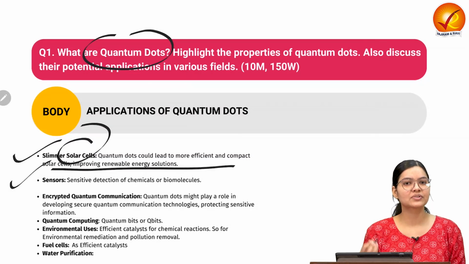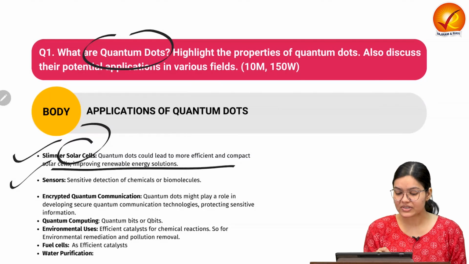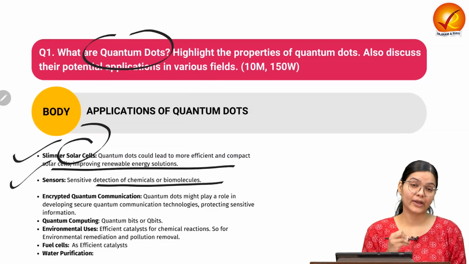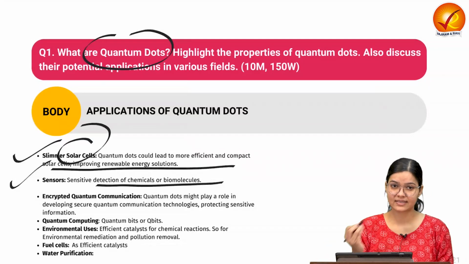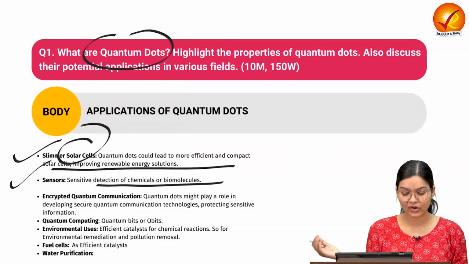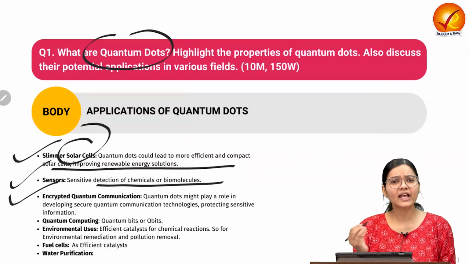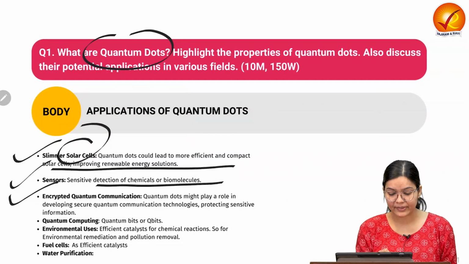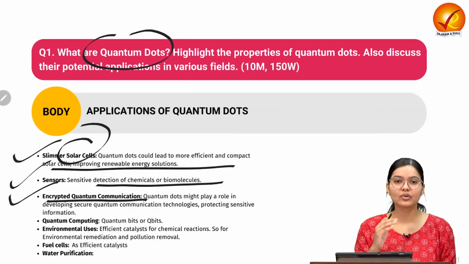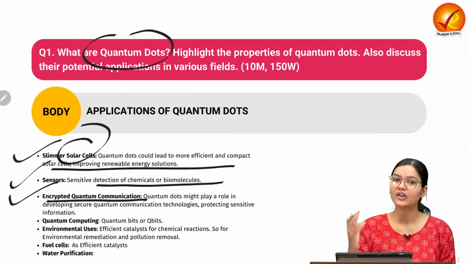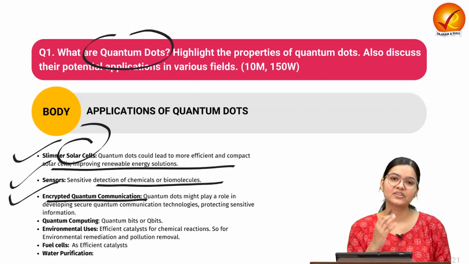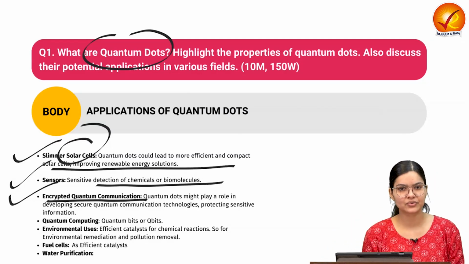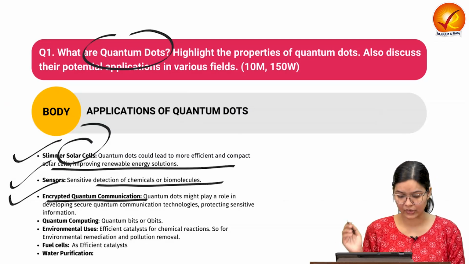It can also be used along with sensors, because it can detect chemicals and biomolecules. Thus it makes a very good sensor also. As a sensor, it can have n number of applications. It can also be used for encrypted quantum communication. So in information technology, in the field of communication, if we want to do secure communication, it can be used in the form of qubits, and then it can be utilized for information technology also.